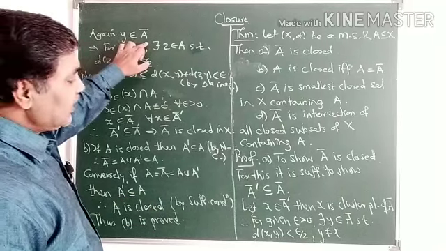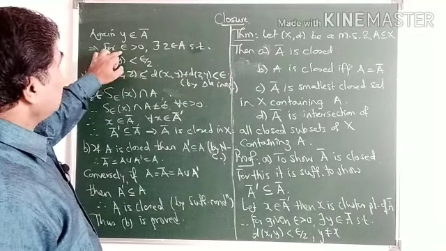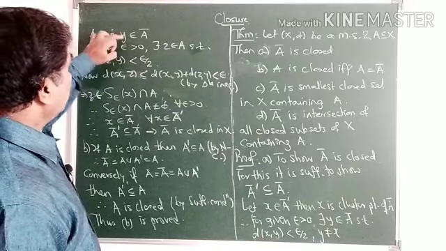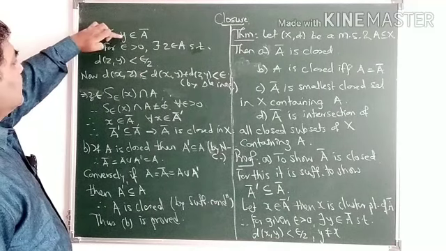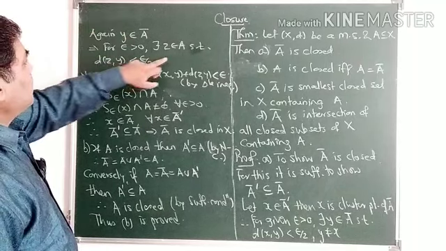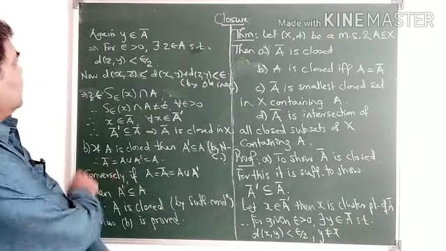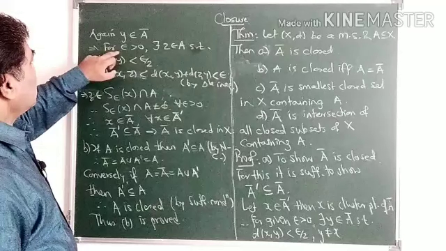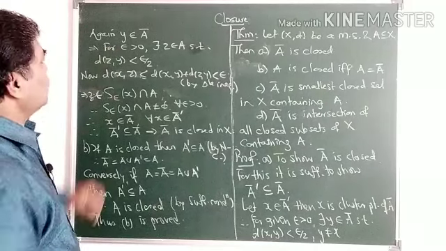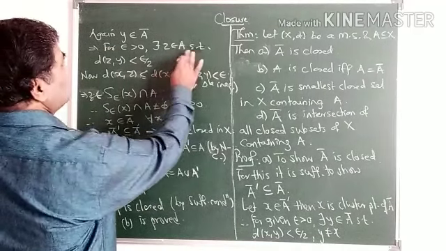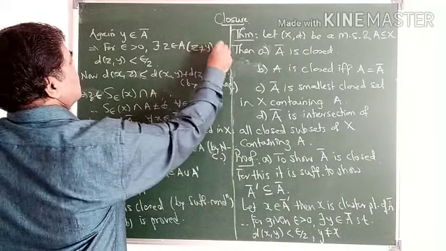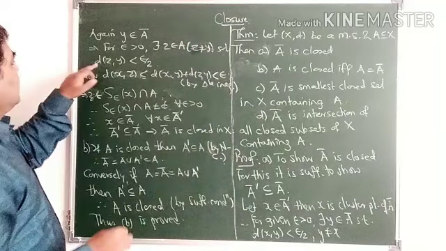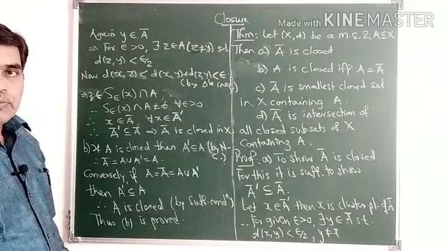Again, y lies in A closure, therefore the open sphere about y contains a point of A different from y itself. So for epsilon greater than 0, there exists z belonging to A, z not equal to y, such that d(z, y) is less than epsilon by 2.